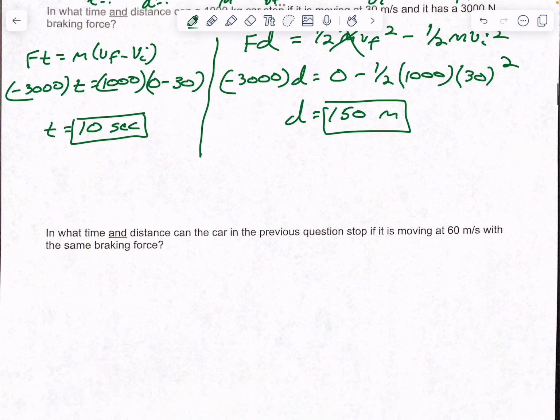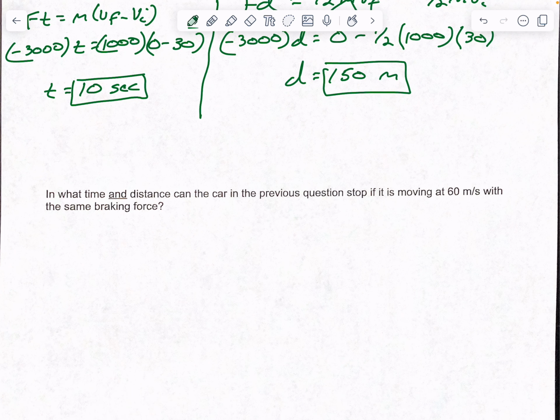Okay, so it says in what time and distance can the car in the previous question stop if it's moving at 60 meters per second? So this is kind of that relationship thing where, well, what happens if we double our velocity now? So we're going to figure out how much time it takes and what's going to happen to our distance if we double that velocity. So we're going to do the exact same steps.